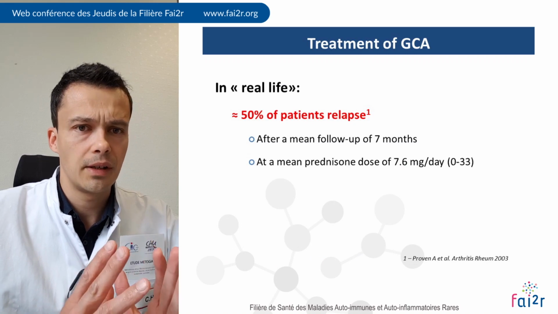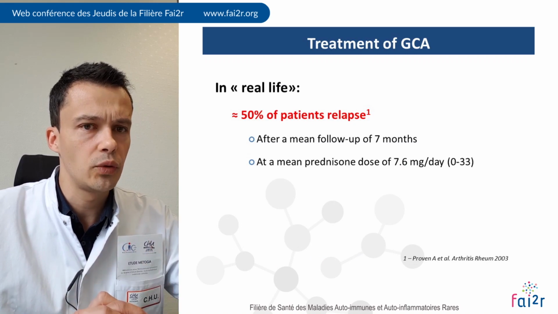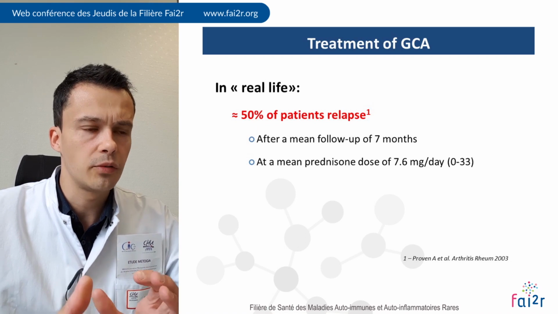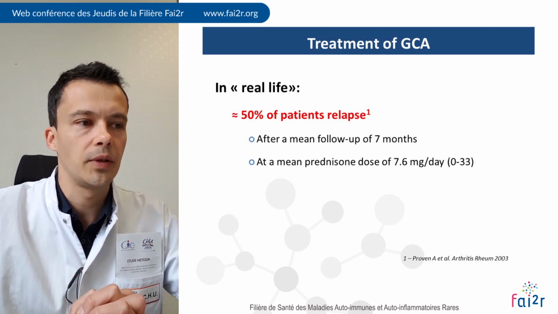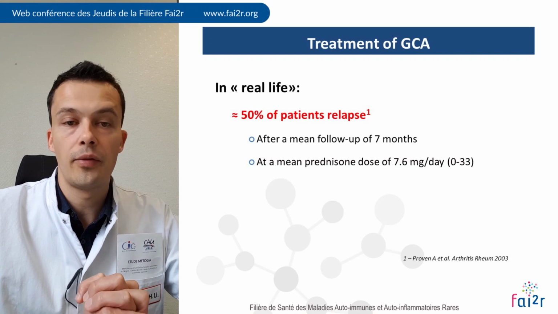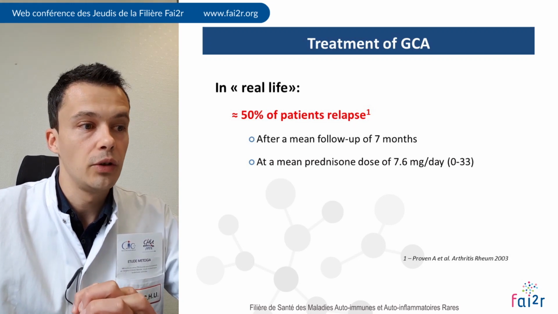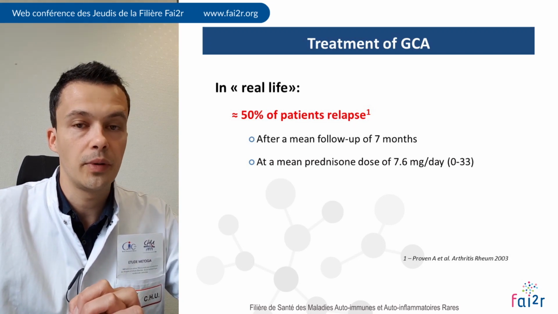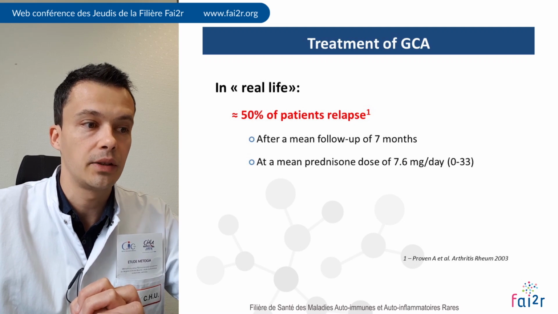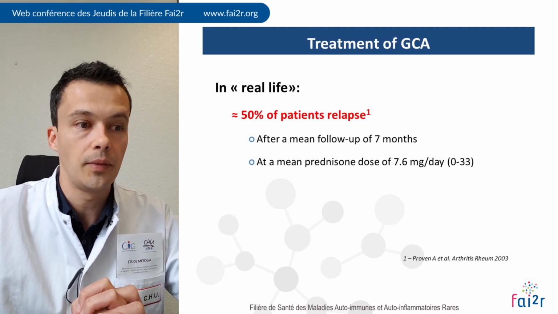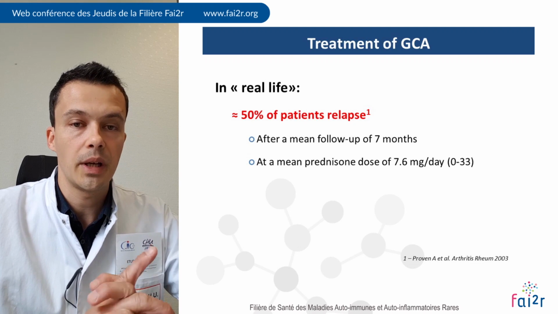So these results are very interesting to compare with real life, because in real life about half of patients will relapse, usually after a mean follow-up of 7 months and at a mean prednisone dose of 7 milligrams per day.